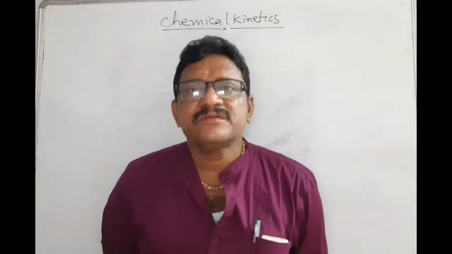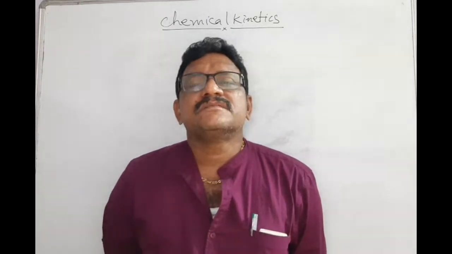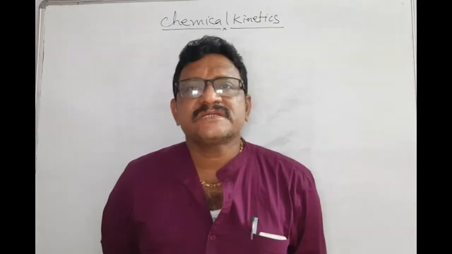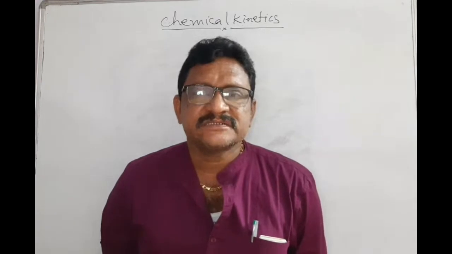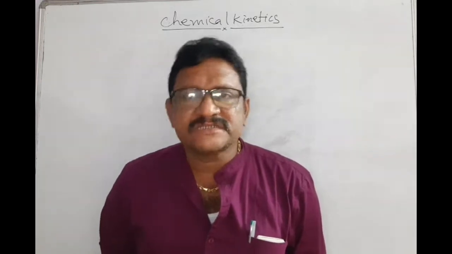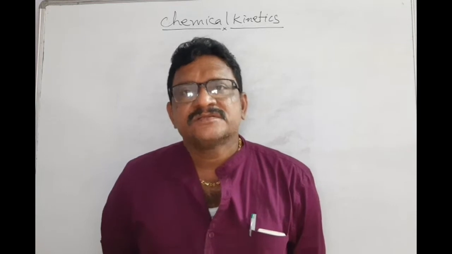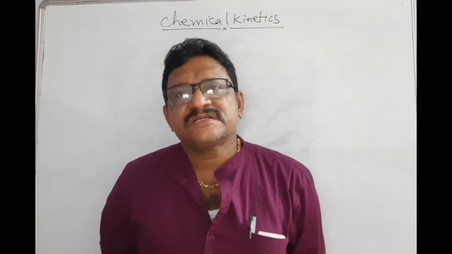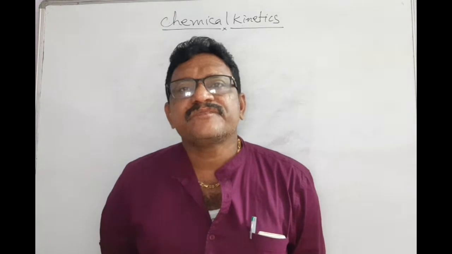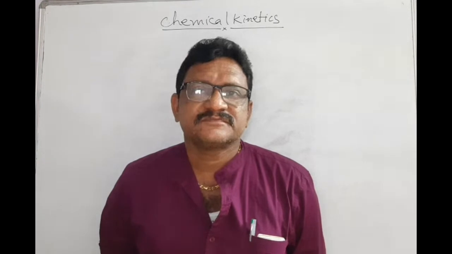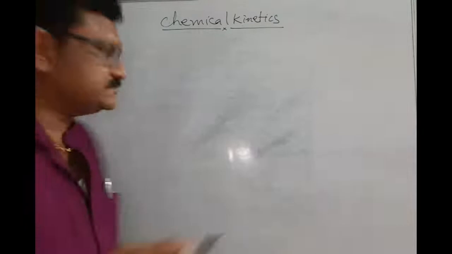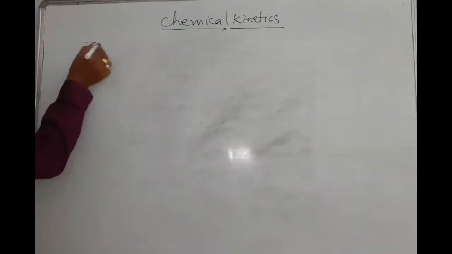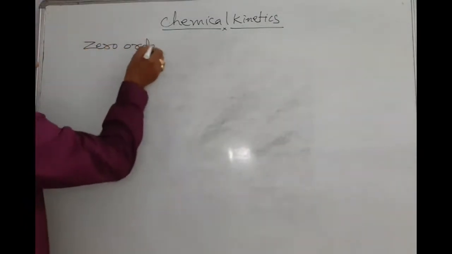So simply you remember: most photochemical reactions are zero order reactions. Decomposition reactions are zero order reactions. Adsorption reactions are also considered zero order reactions. Regarding zero order reaction, we can calculate the zero order rate constant, K0, that we will derive now. See, write down please. Zero order reaction.